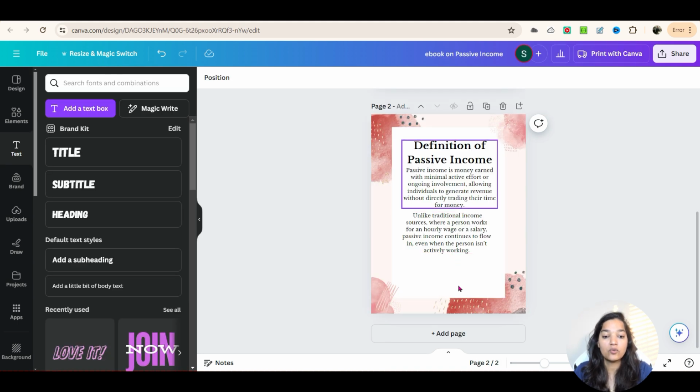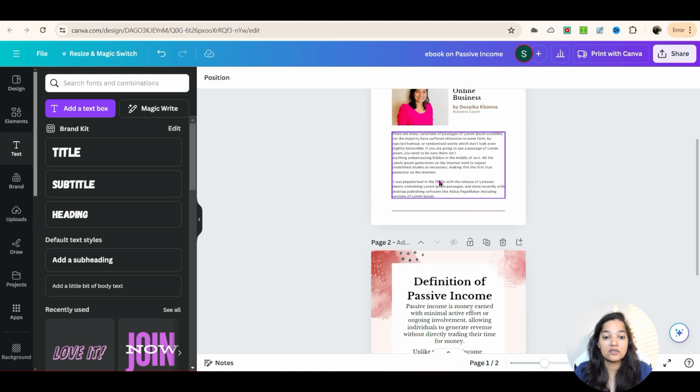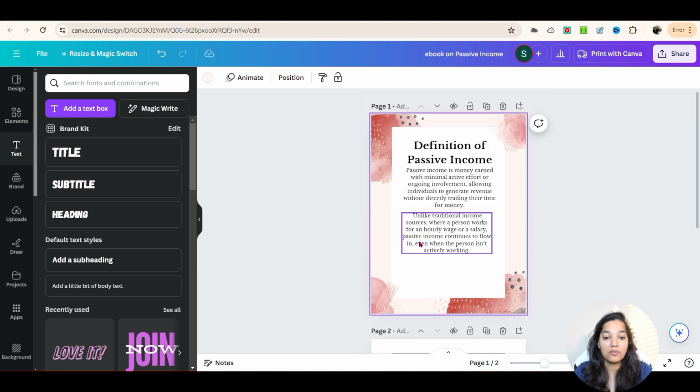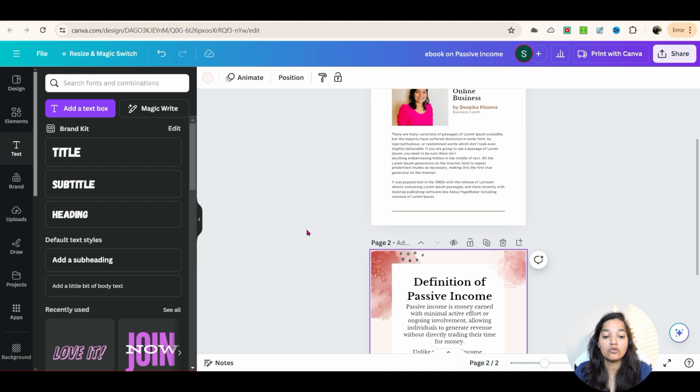Now let's say you want to move any of these pages. Let's say you want to move this page on the top or this page below. You can use these arrows here to move this page up, or you can put this down by using these down arrows. Now once you are fully ready with your ebook, if you want to lock that ebook, you can use this lock icon here to lock your ebook. And if you want to add a new page, you can duplicate the page, or you can add a page as well using here. And if you didn't like a particular page, you can use this delete icon to delete that particular page from your ebook.